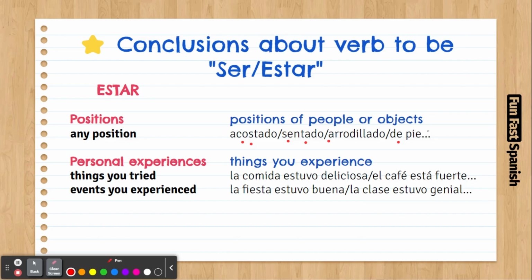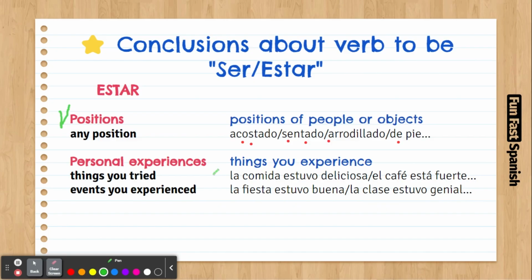Not just people, also objects. Sometimes there are objects that you say, yeah, it's laying down, right? An object can also be standing up, kind of thing. So that also happens with objects. So positions, yeah. And personal experience, we talked about this before.